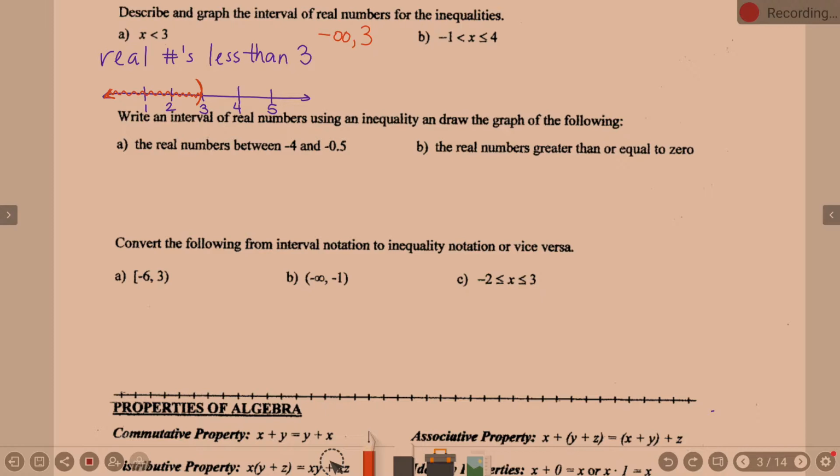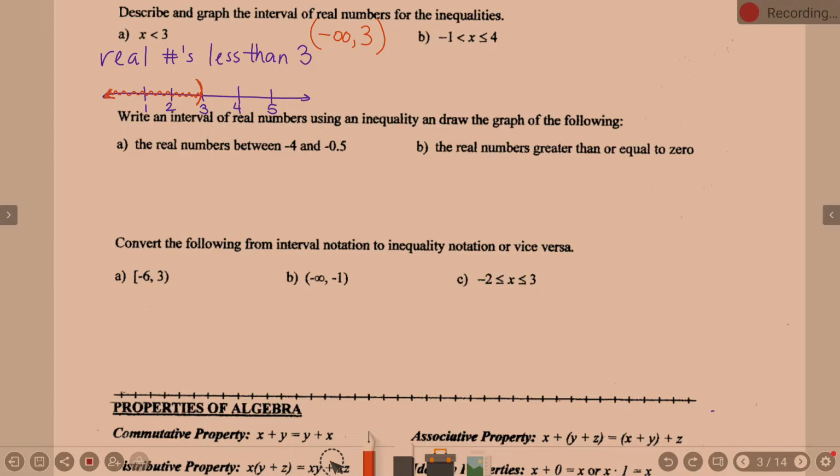Infinities, always use, is it parentheses or brackets? Parentheses. And what about the 3? Does it need a parenthesis or a bracket? It was a less than, an open circle, so it's a parenthesis. So there's an example of interval notation. When you're asked to write something in interval notation, that's what I'm looking for. And we do a lot with that in pre-cal, okay? Questions on A before I move to B?